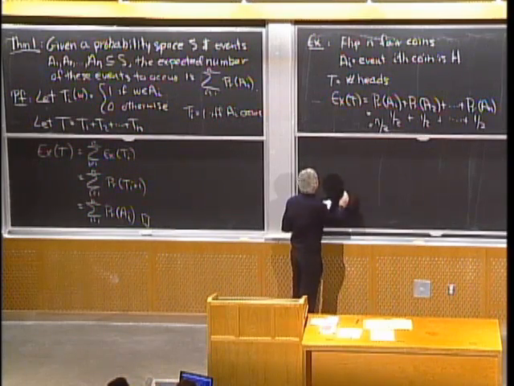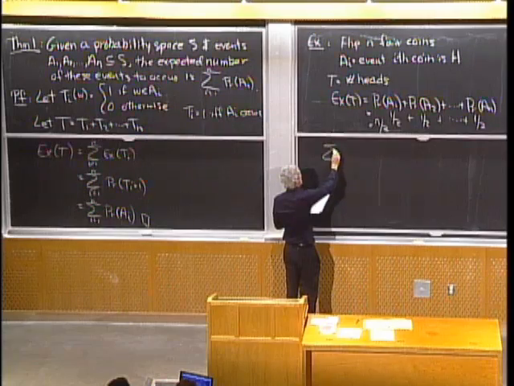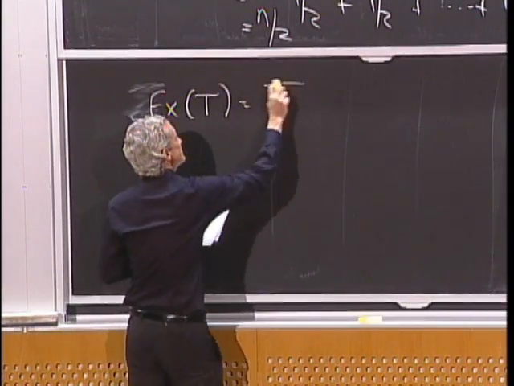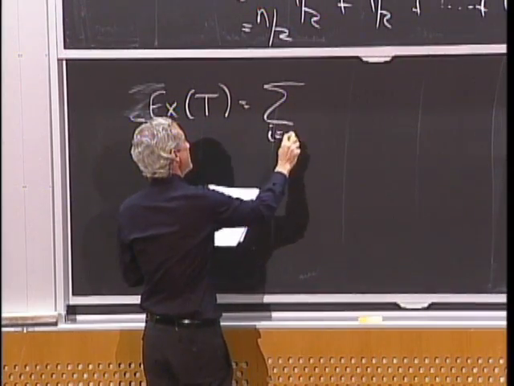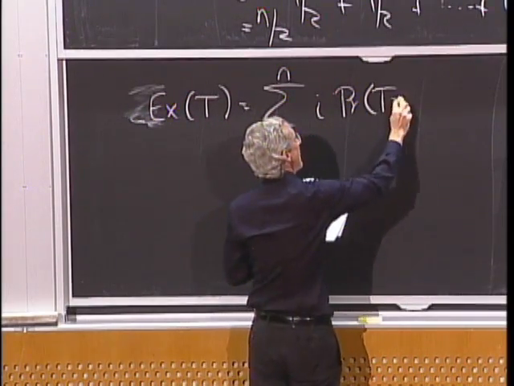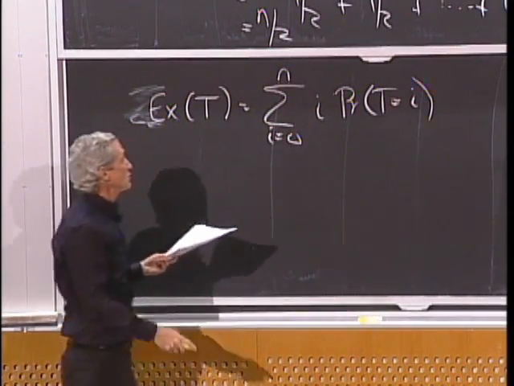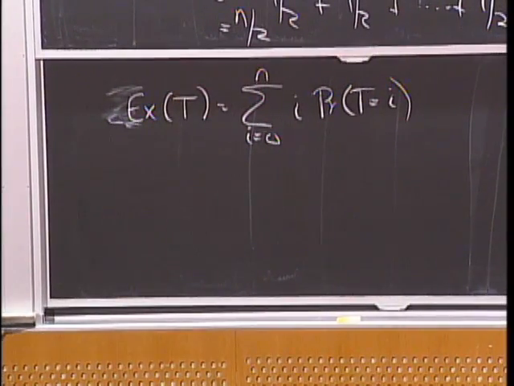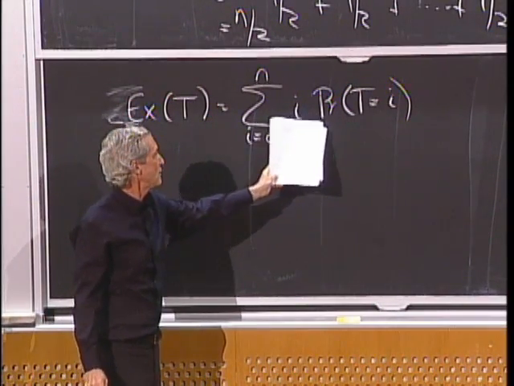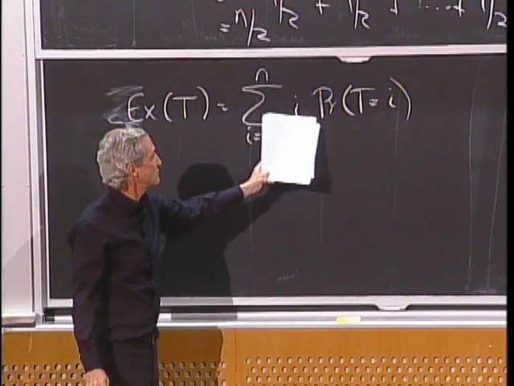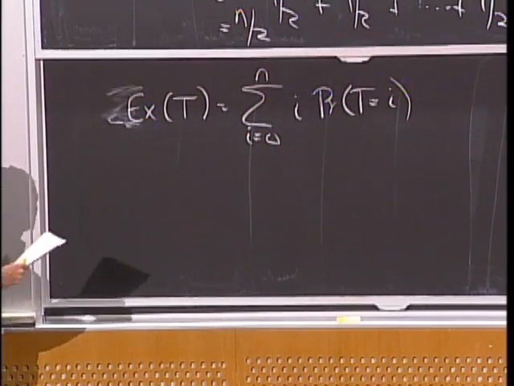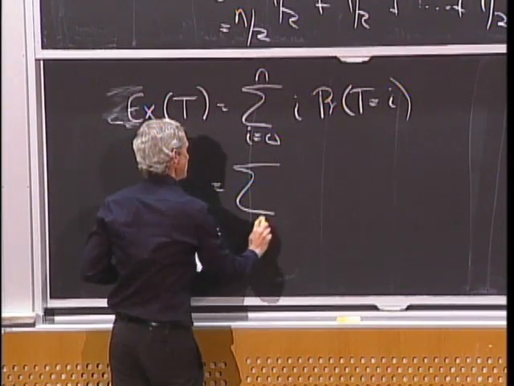We could start from a different definition, namely that the expected value of T is the sum from i equals 0 to n of i times the probability that you have i heads. This would be a natural way to compute the expected number of heads. You add up the case where there's 0 heads times the probability of 0, 1 times the probability of 1 head, 2 times the probability of 2 heads, and so forth. That's one of the first definitions of expectation. All right, so let's keep trying to do this.